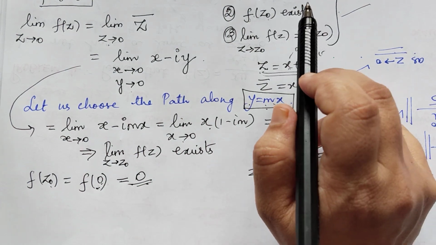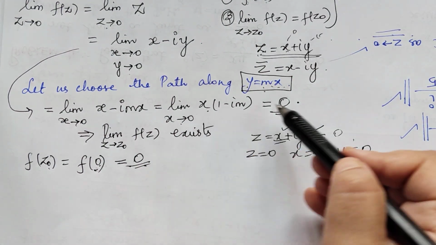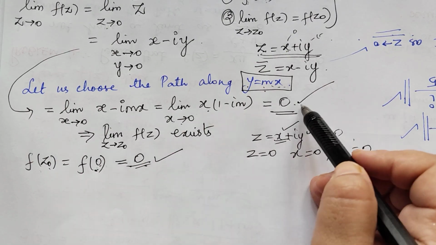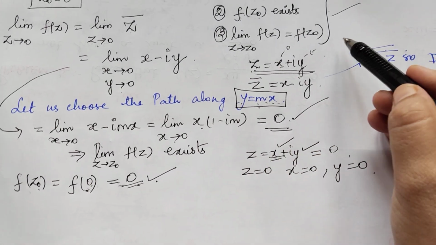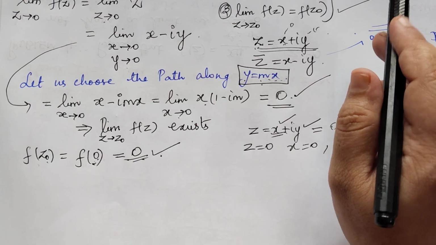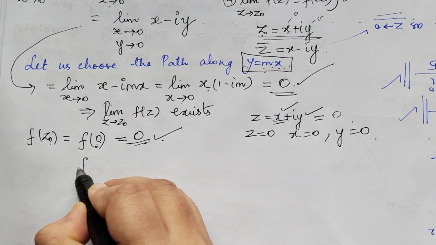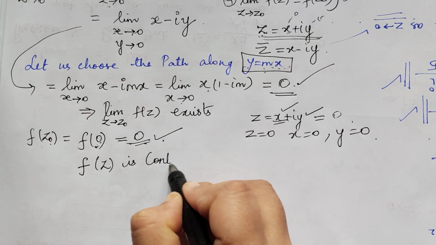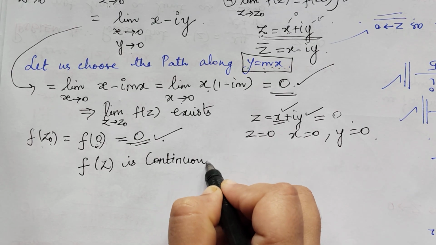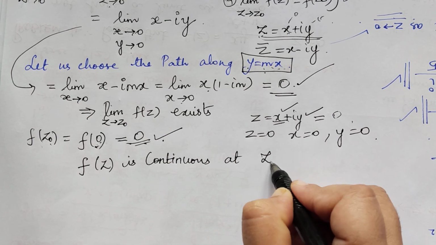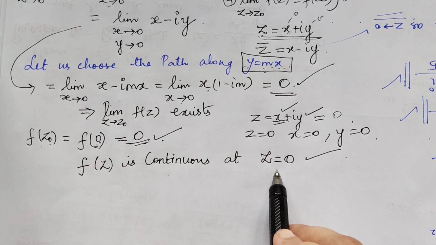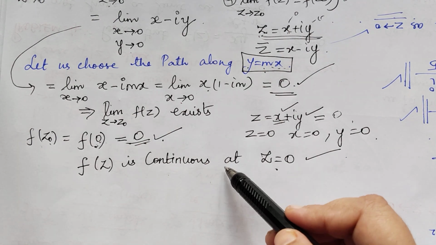The third condition is we see that the limit is equal to 0 and the function at the point z naught is also 0, which implies that the third condition is also satisfied, and therefore the function f of z is continuous at the point z equal to 0. So we are done with continuity of the problem, that is continuity of the given function.